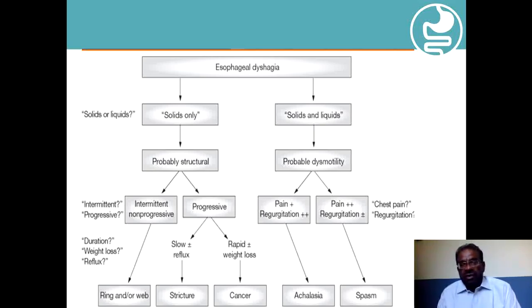And the next question is to ask the patient about the chest pain and regurgitation. If the patient says that he is having more features of regurgitation and less pain, then this points towards underlying achalasia. But if the pain is more and regurgitation is less or absent, this indicates a motility disorder in the form of diffuse esophageal spasm.